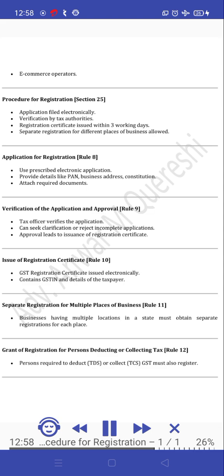Tax officer verifies the application. Can seek clarification or reject incomplete applications. Approval leads to issuance of the registration certificate. Issue of registration certificate, Rule 10. GST registration certificate is issued electronically. Contains GSTIN and details of the taxpayer.